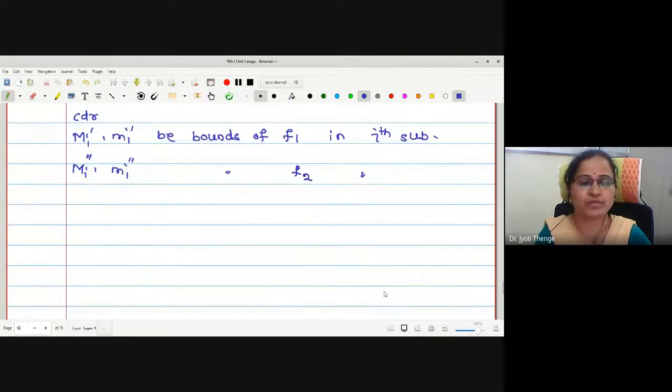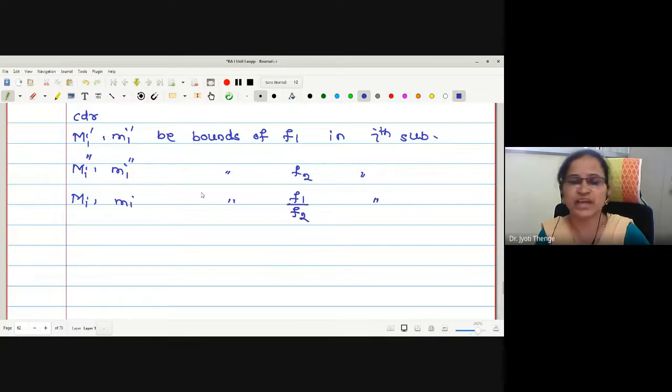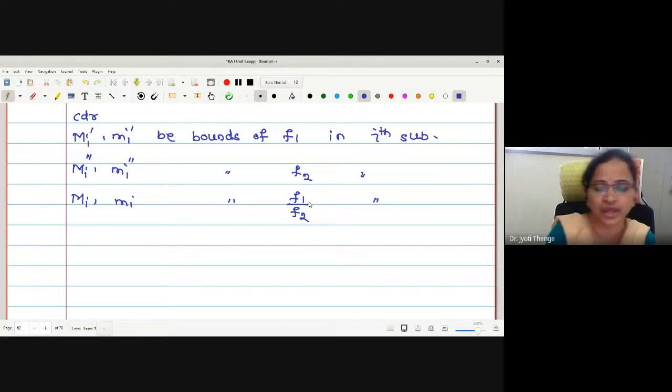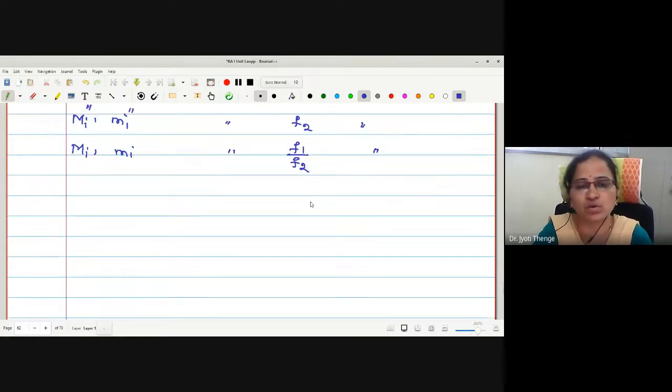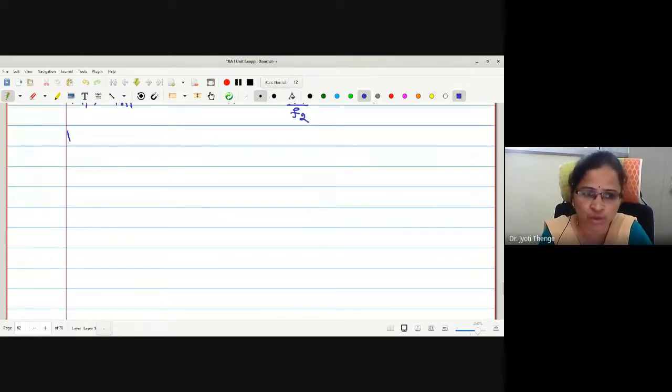What for f1 by f2? Same technique we were using. Single dashes are bounds of f1, double dashes are the bounds of f2, and without dashes are the bounds for whatever the function we are going to prove. And again, to prove the relation between the bounds, we are going to make use of the lemma, very similar to the proof of the previous one.